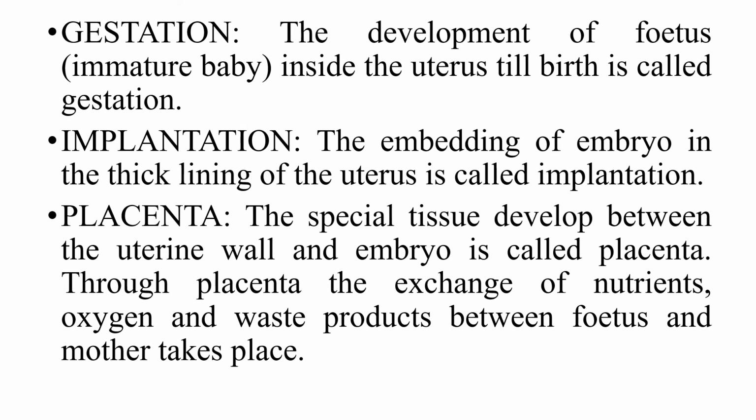Before that, what is taking place? Implantation. Embedding of the embryo in the thick lining of the uterus is called implantation. Then the placenta, the special tissue developed between the uterine wall and embryo, is called placenta, through which exchange of oxygen, water and nutrients takes place. At the same time, the waste products from the fetus to mother also pass through it.